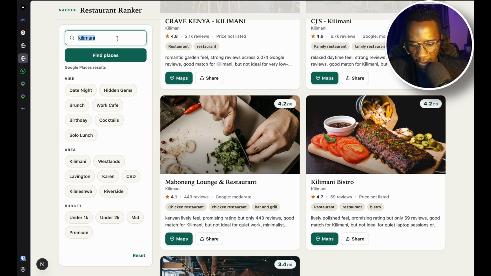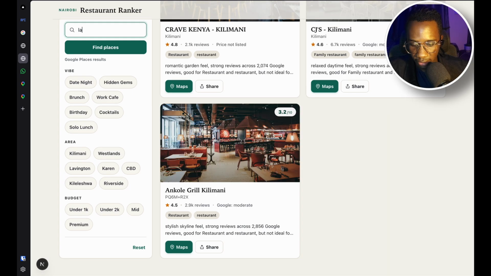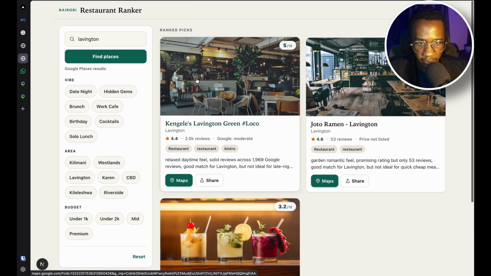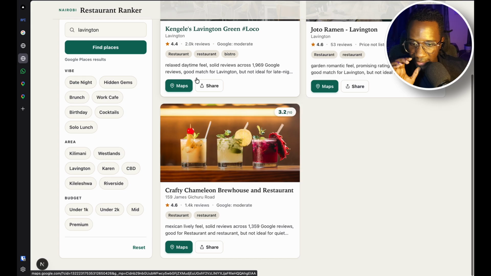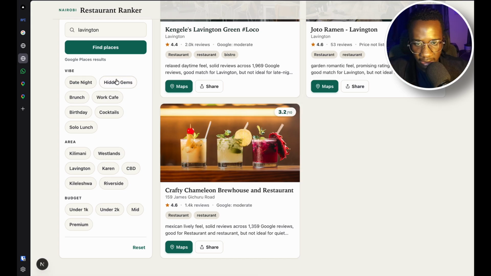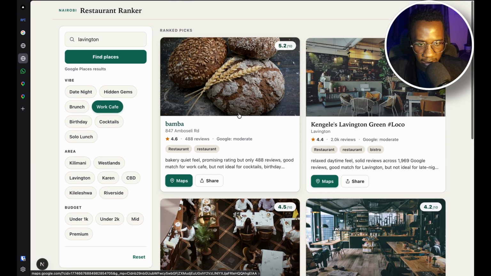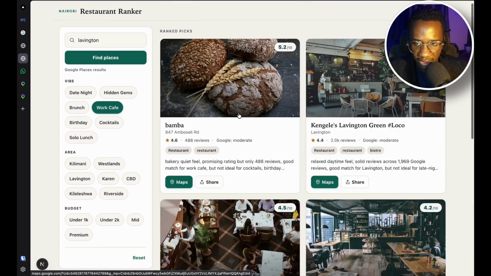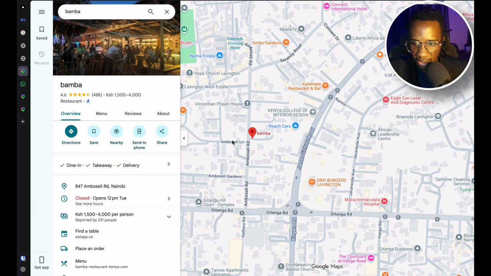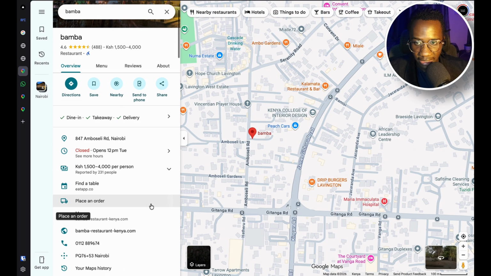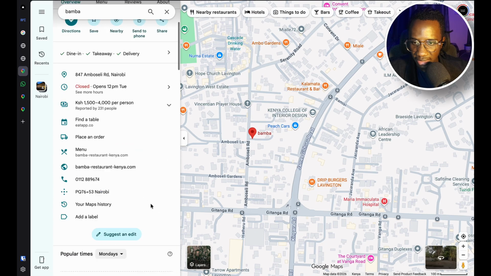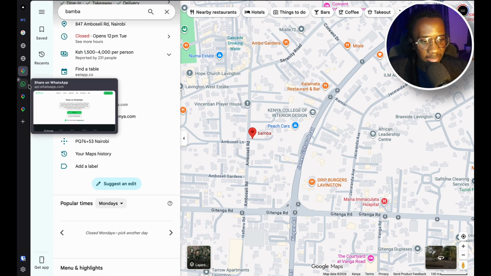Let's try Lavington. Very nice. I can also see some restaurants in Lavington. Do the filters work? Let's see. Yeah, so there's still some work needed here, but if I click on it, it takes me to the maps needed for this, and I can see everything I need before trying out the restaurant. So I think that's looking good.